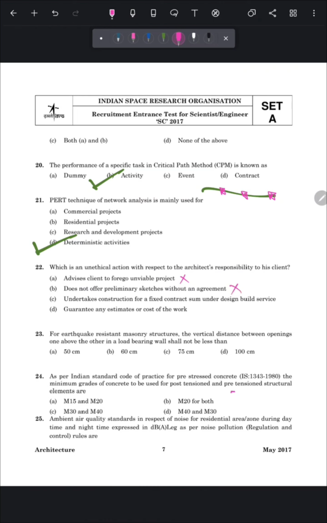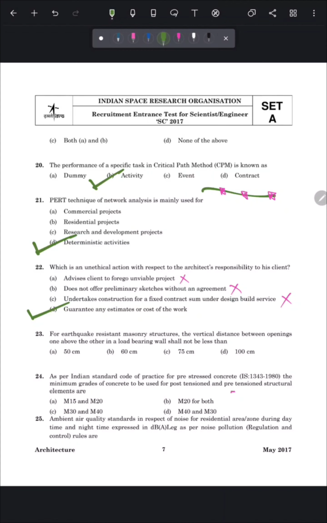Third is, undertakes construction for a fixed contract sum under design build service. So it's also not unethical. Fourth is, guarantee any estimate for a cost of work. So this is the unethical practice. As an architect, guaranteeing any estimate or cost of work is an unethical practice. You can just give the tentative estimates and cost of work.